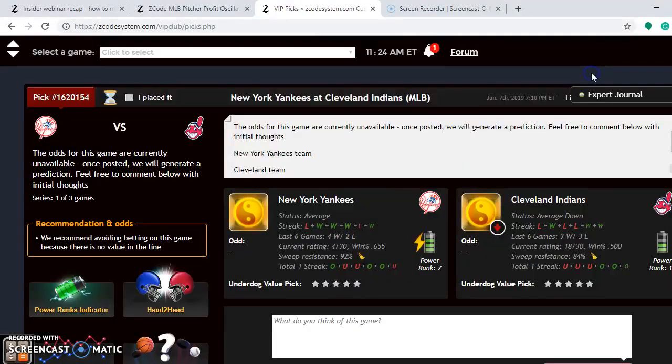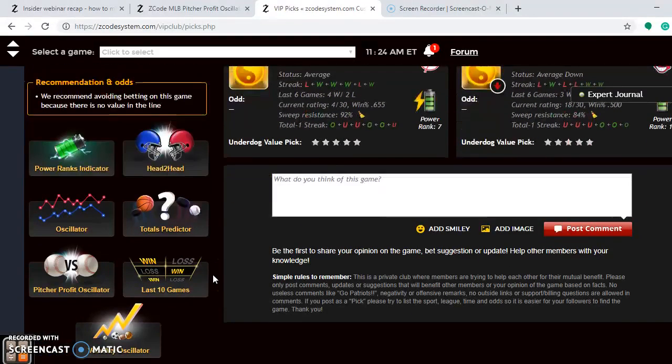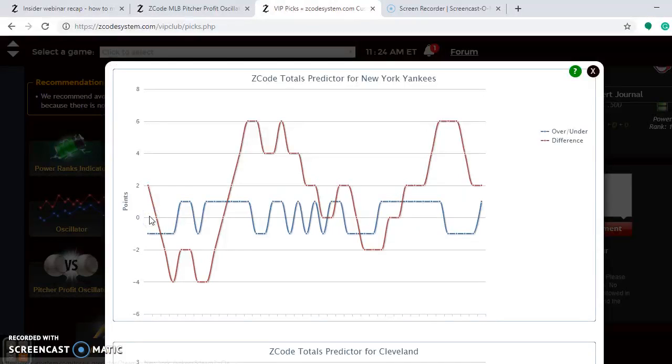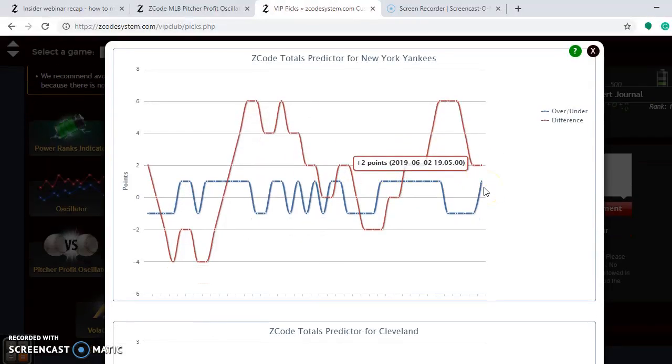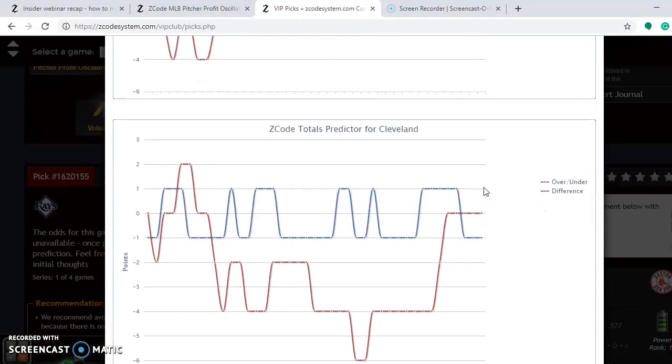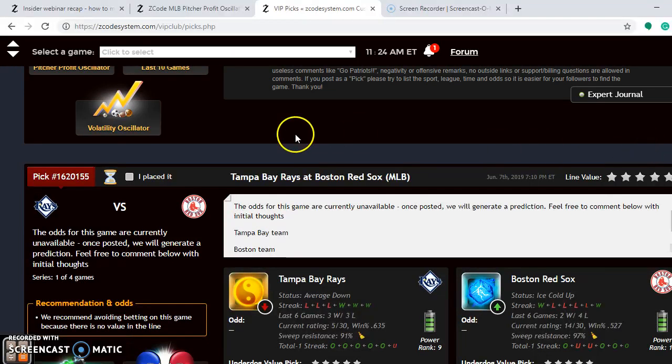Let's take a look again. I always like to look at the totals predictor. If you want to consider the favorite underdog status, well, let's take a look. The Yankees are trending just a little bit over in their games. The Indians are trending a little bit over. So if you are going to bet the over/under, the over is probably the safe bet on this one. That's the direction I would go.